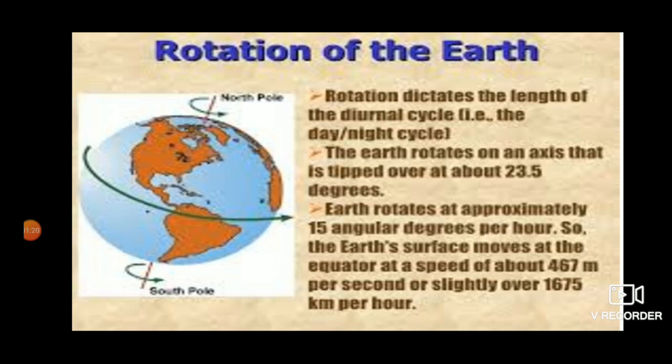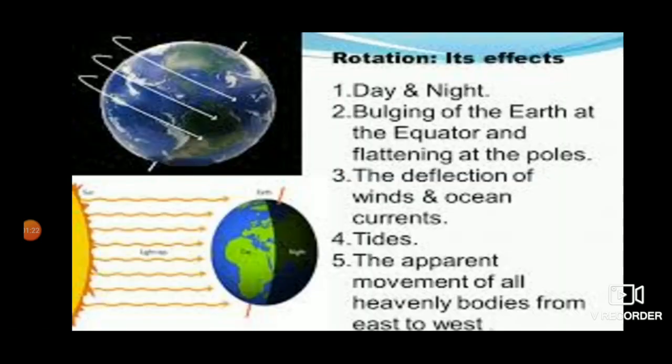Now, what are the effects of rotation? The Earth's axis makes an angle of 66.5 degrees with the plane of its orbit. This plane is called the orbital plane of the Earth. Due to the Earth's nearly spherical shape, at any point of time, one half of it has day while the other half has night.